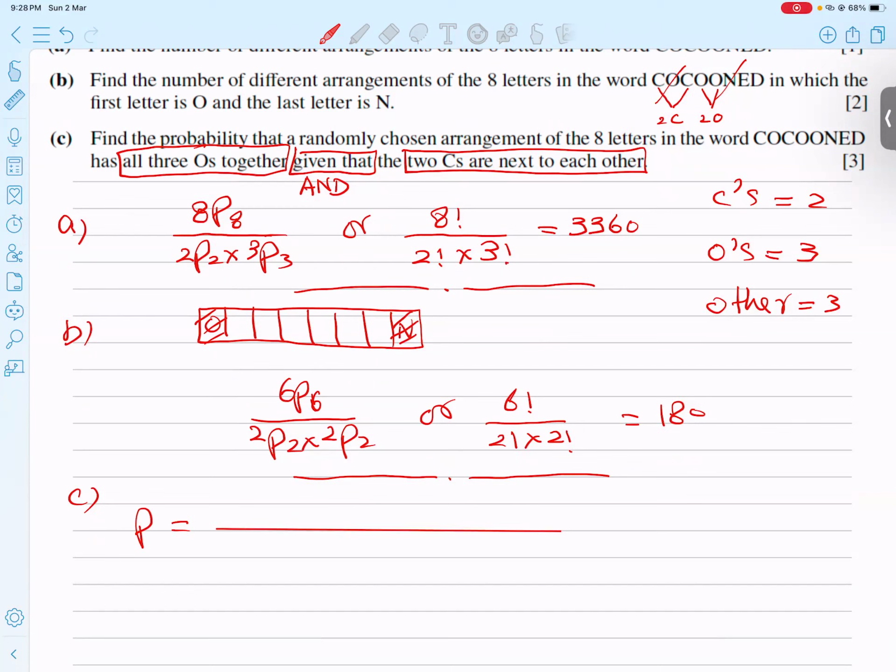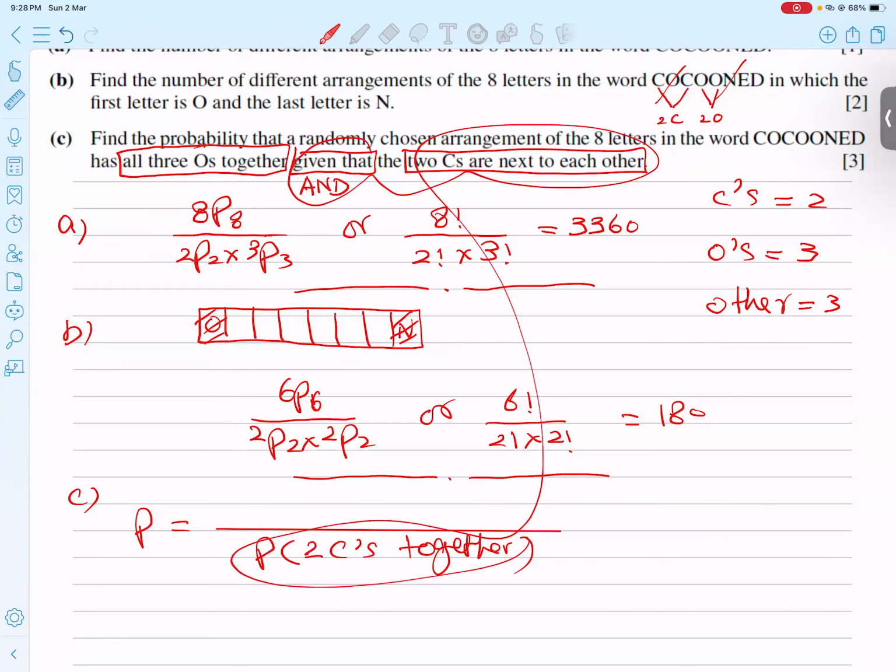So it means the 2 C's are next to each other. So the probability when the 2 C's are together goes in the denominator, because whatever is after 'given that' goes in the denominator.